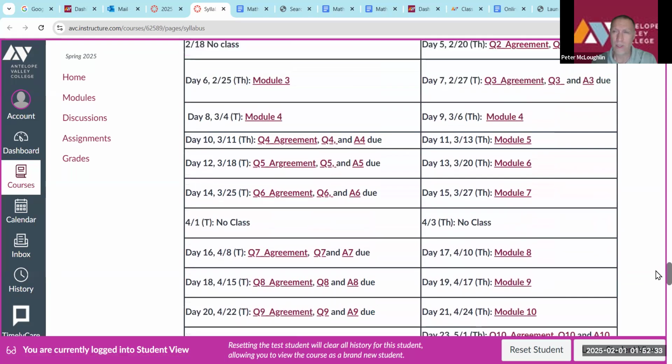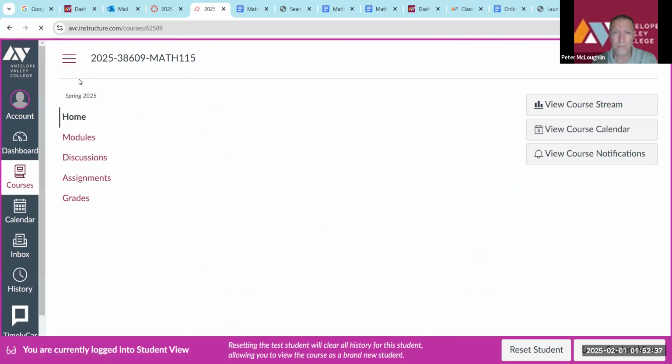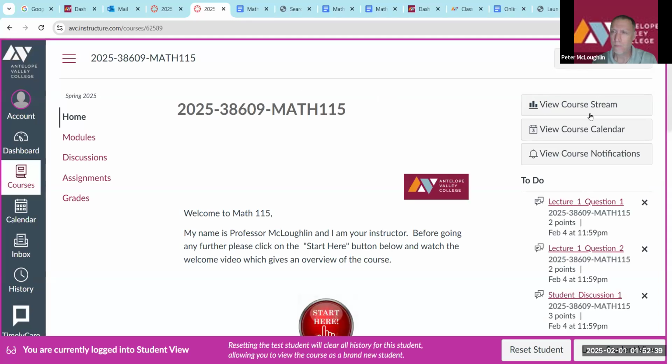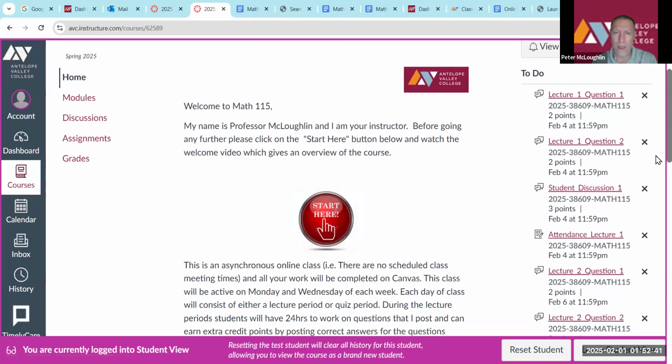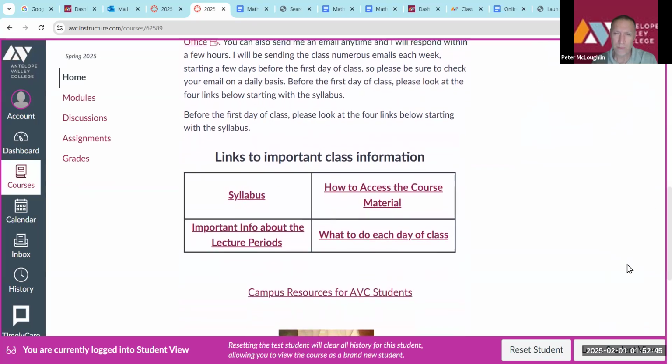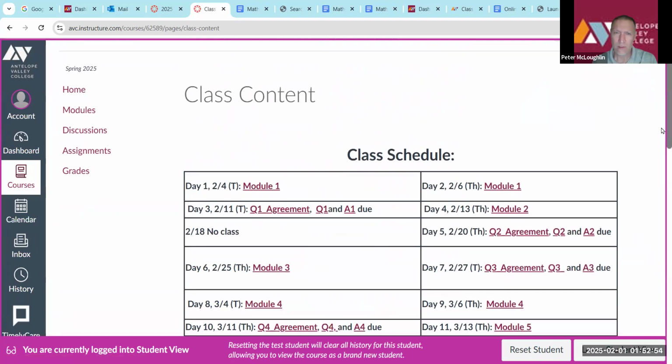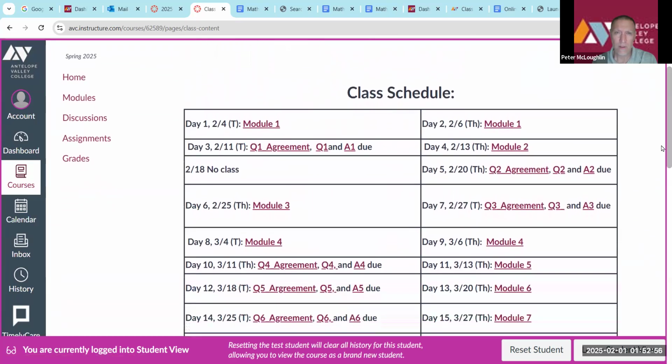Okay, so let's go back to the home page. Click on home over here. And let's go to what to do each day of class. So here's how you can access the class content. Clicking on this, again, this is the same as the schedule that was at the bottom of the syllabus. It's just easier to access it here.